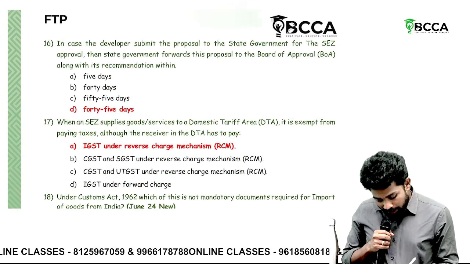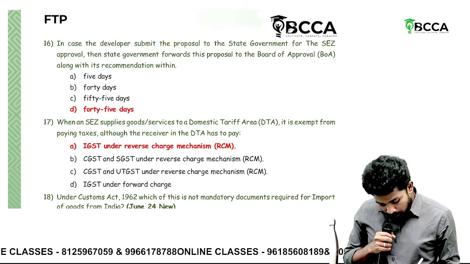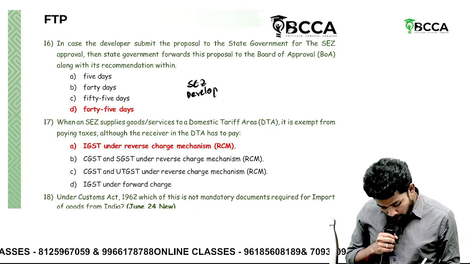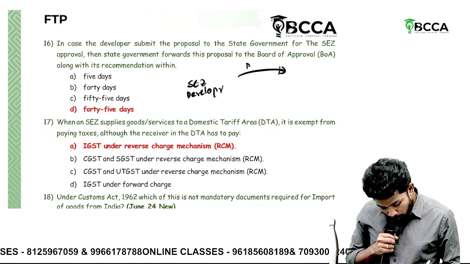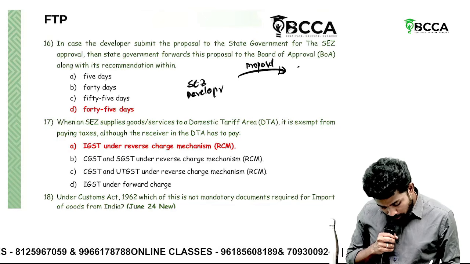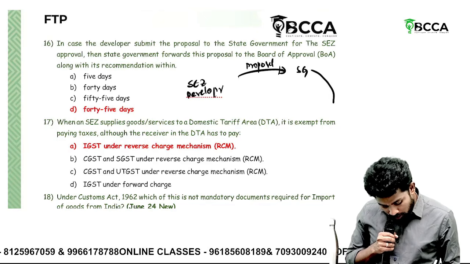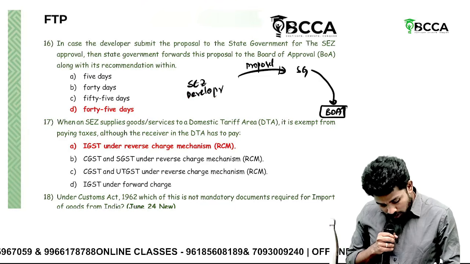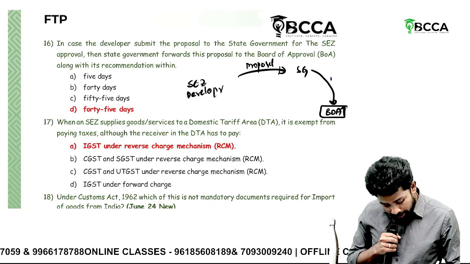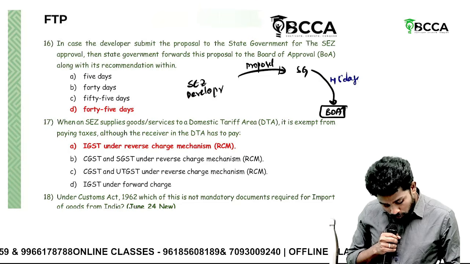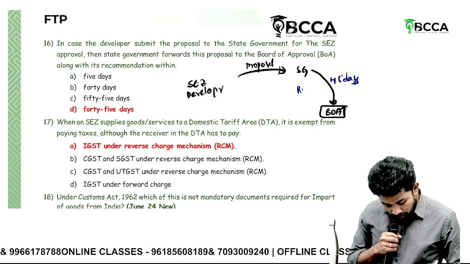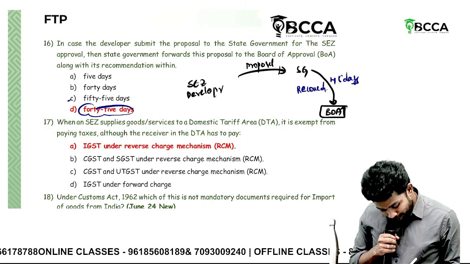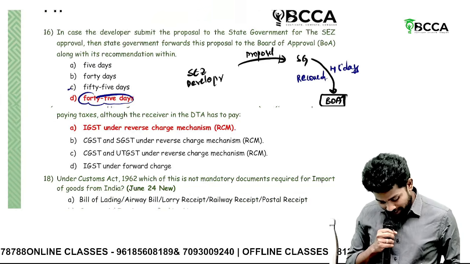Then, in case the SEZ developer sends the proposal, to whom? The state government. Proposal to the state government. Then the state government forwards it to whom? The Board of Approval along with its recommendation. Within how many days will the state government forward it? 45 days it should forward to the Board of Approval along with its recommendation. 45 days. So see, also 45 days, 55 days.